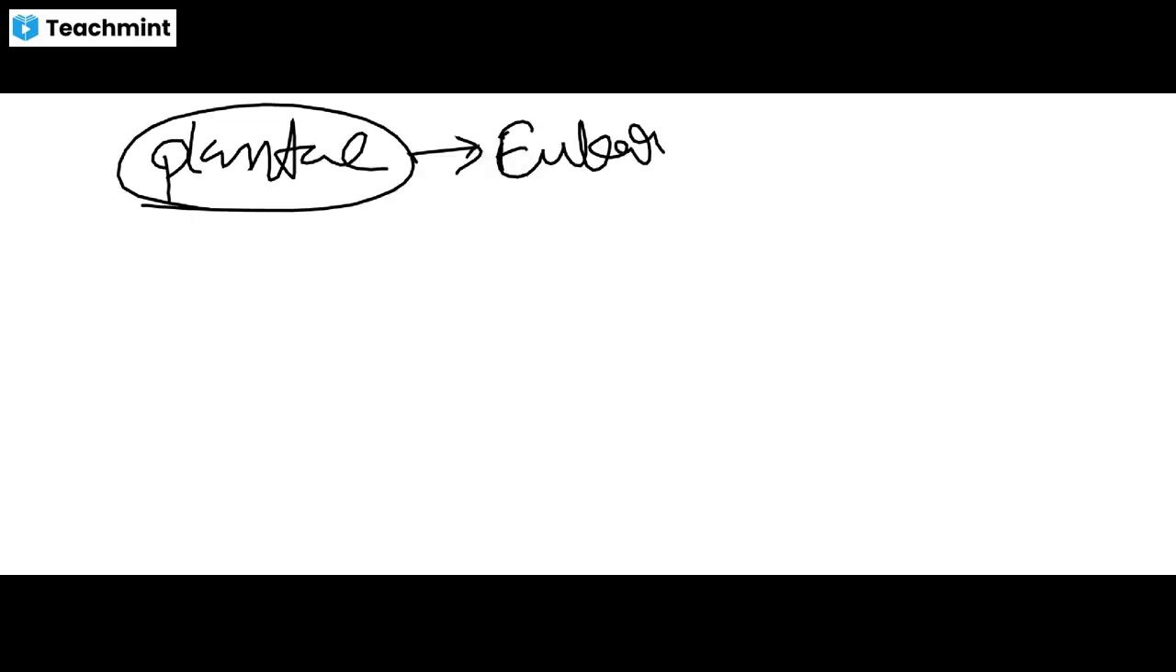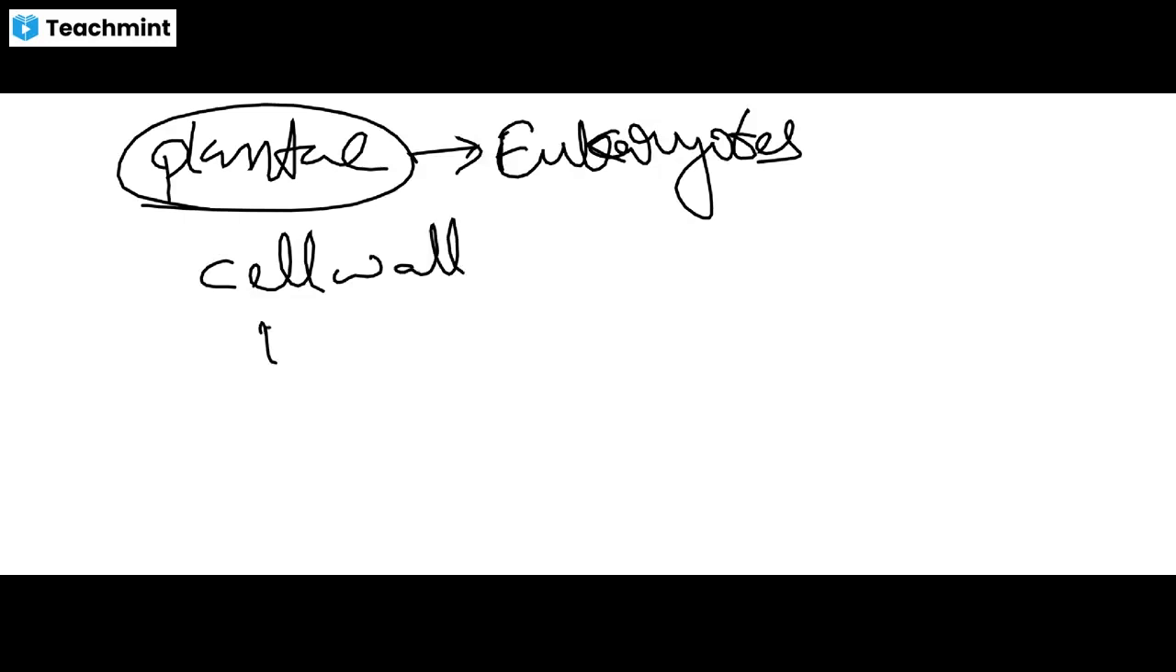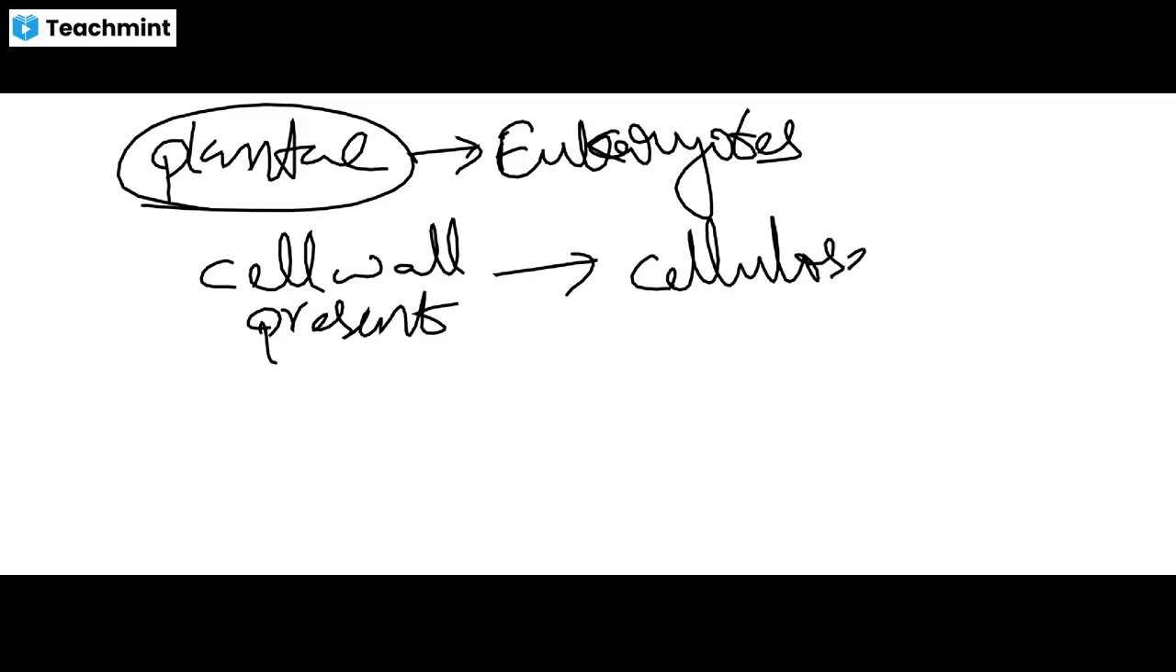Next, coming to plants. The organisms belonging to the plant kingdom are also eukaryotes, means they consist of a true nucleus. And when coming to the cell wall, it is present, and the cell wall is made up of cellulose. The cell wall is made up of cellulose.